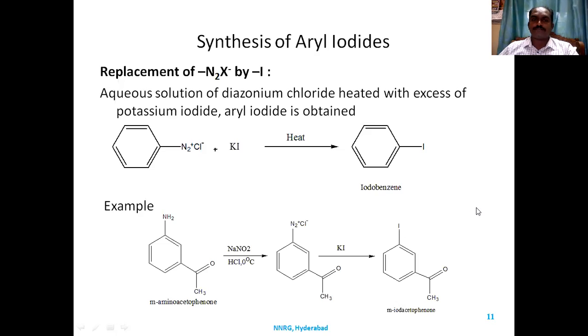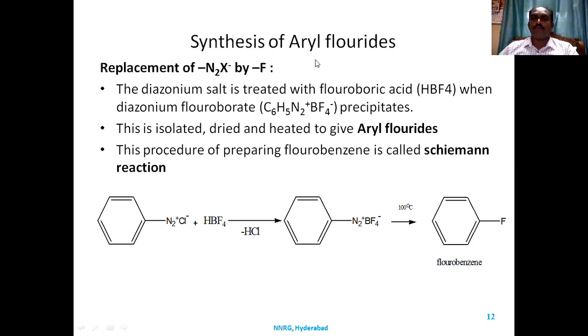We can also synthesize aryl fluorides, that is fluorobenzene, by the replacement of diazonium salt with fluorine. So diazonium salt is treated with fluoroboric acid, HBF4. Diazonium fluoroborate is formed and precipitates out. That is isolated, dried, and heated. When you are heating it, it is degraded and aryl fluorides are formed. This procedure, for preparing fluorobenzene, is called the Schiemann reaction.